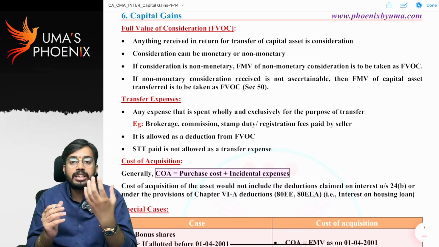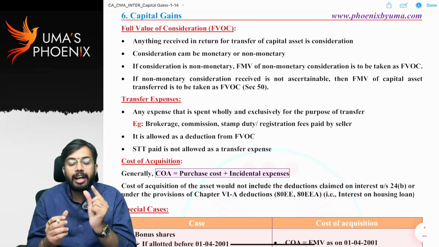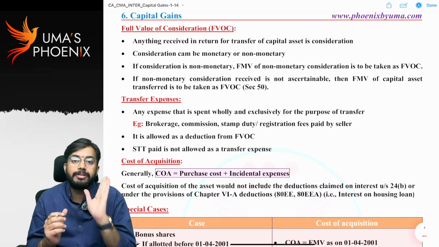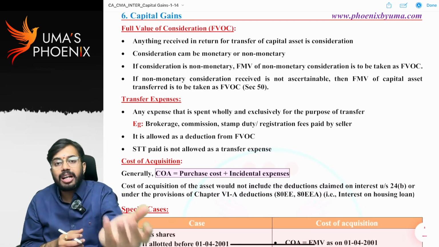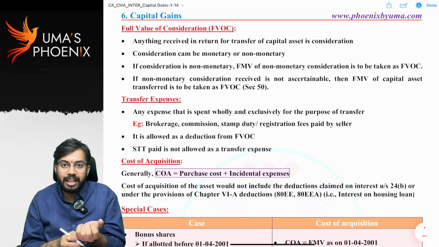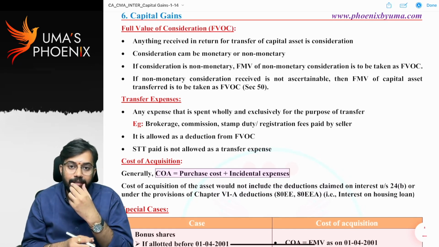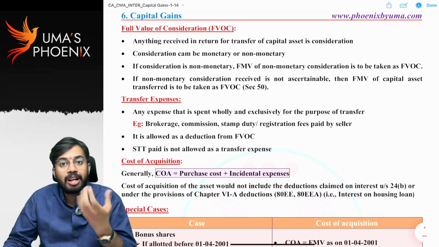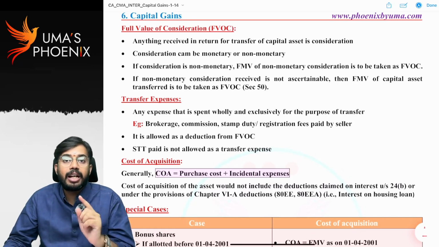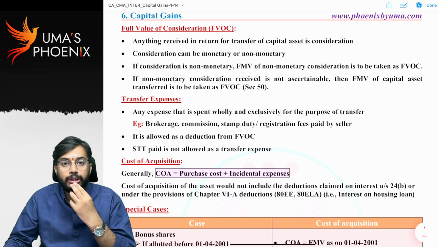So if consideration is received in the form of kind, then fair market value of kind received is to be taken as full value of consideration. Sometimes whatever the kind that is received is not ascertainable. If kind received is not ascertainable, then fair market value of capital asset transferred is to be taken as full value of consideration.